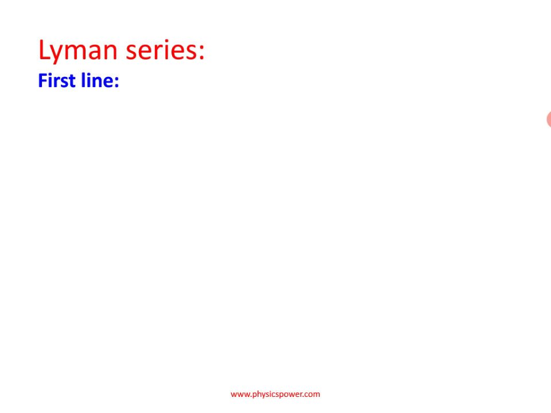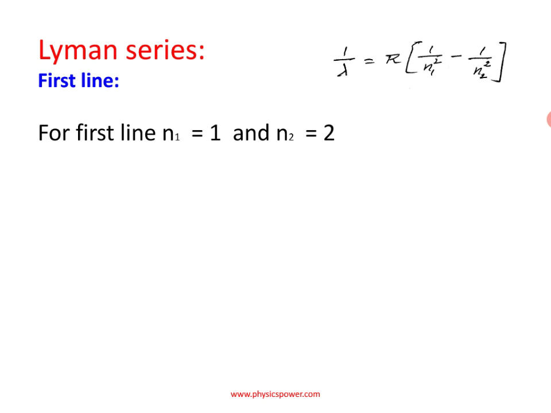So in Lyman series, the first line: what is the wavelength of the first line emitted in Lyman series from hydrogen atom? For that we know the formula, 1 by lambda equals R into (1 by n1 square minus 1 by n2 square). Now here if you substitute n1 equals 1 and n2 equals 2, that belongs to Lyman series, and it is the first line in Lyman series. So for the first line, n1 is 1 and n2 should be 2.